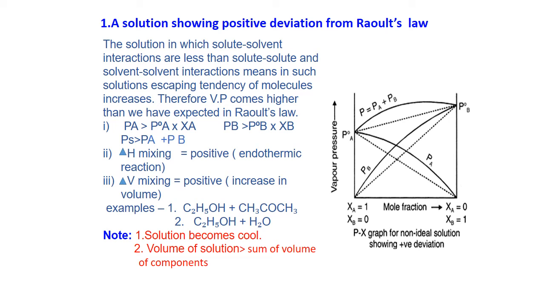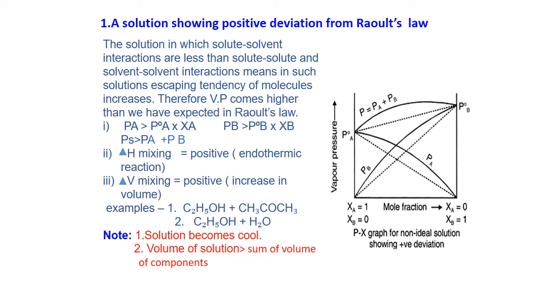In these cases, on mixing two components, heat is absorbed. The reaction will be endothermic. On mixing two components, the volume change will be positive, means volume will increase. So suppose we are adding 20 plus 20 ml of two liquids. The total volume is increasing to more than 40 ml. Then it is positive deviation.